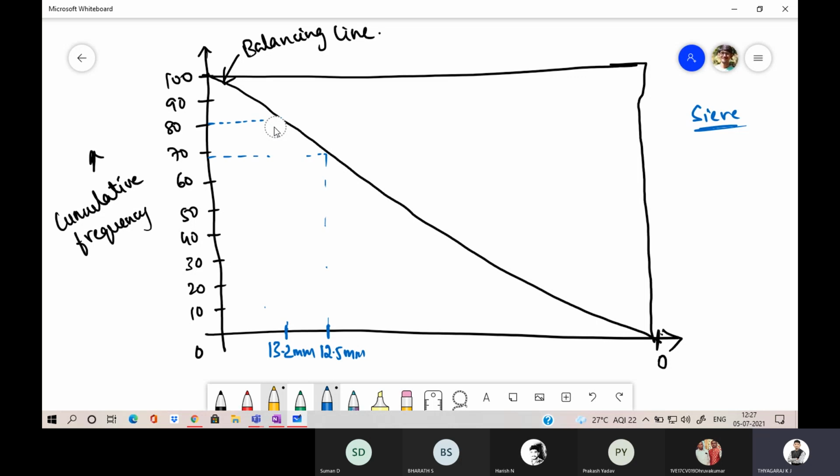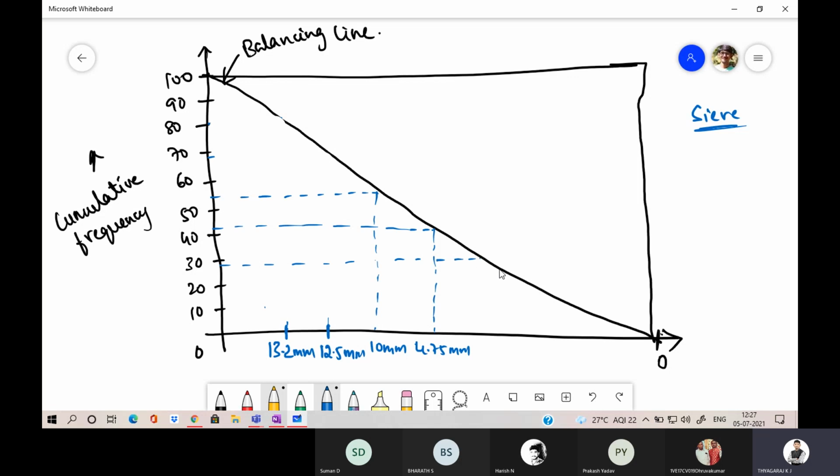Some random values I am taking. Then 60%, so it is 10 mm. Then 43%, it is around 4.75 mm. Then 33%, it will cut here, 2.36 mm. Then 20%, we are going to get 1.18 mm.